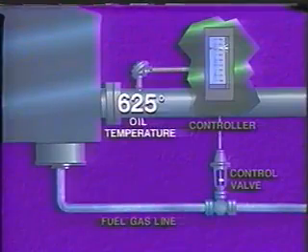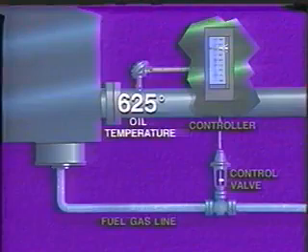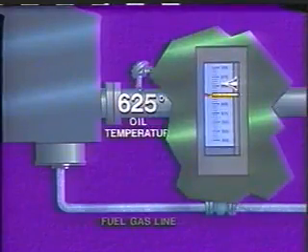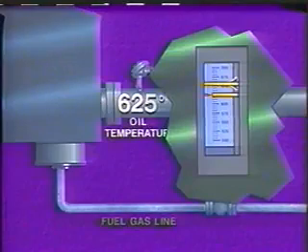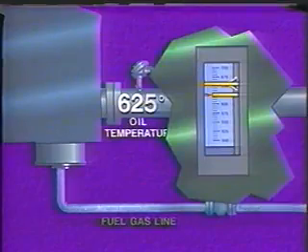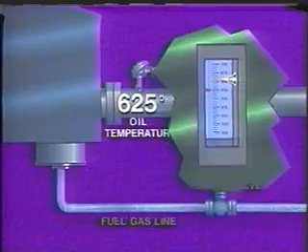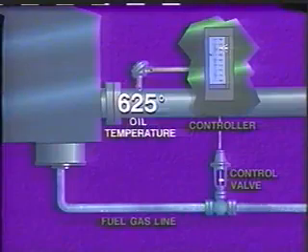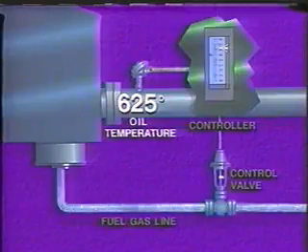The signal the thermocouple sends the transmitter changes, and this changes the signal the transmitter is sending to the controller. The controller compares the transmitter signal with a value that represents the desired oil temperature. Normally, these 2 values should match, but in our example, the 2 values are not the same because oil temperature has decreased. The controller determines that the control valve should open more, and it tells the valve to increase the gas supply. The valve opens more, and this corrective action causes the temperature to rise.